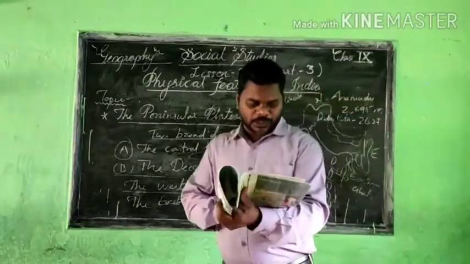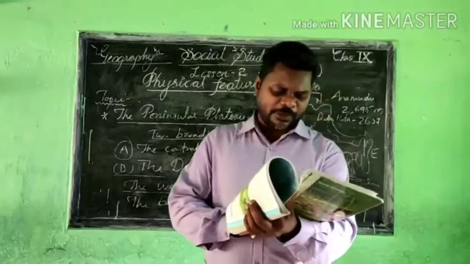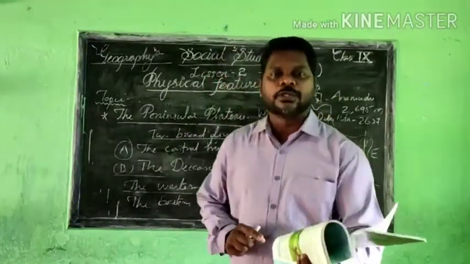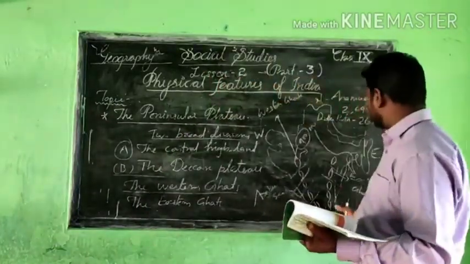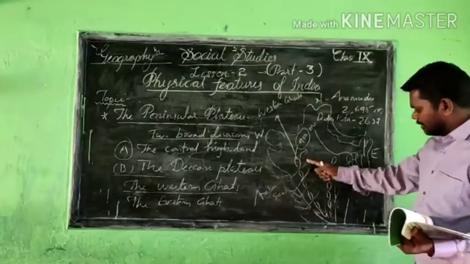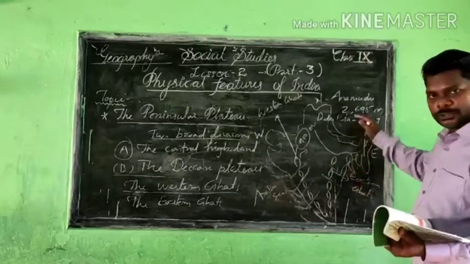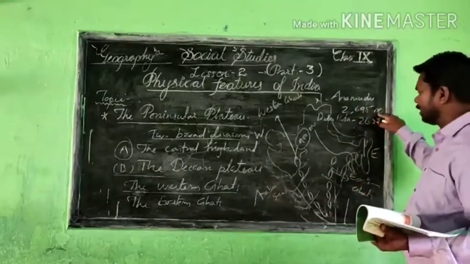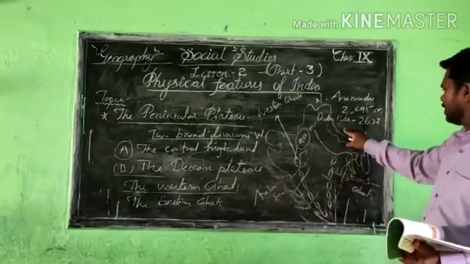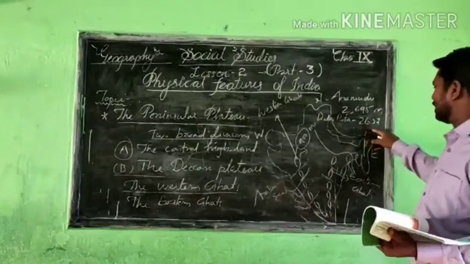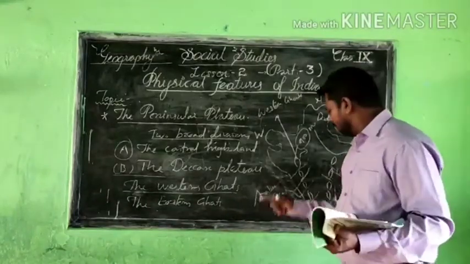Now, maybe an example. There are famous hill stations, Udagamandalam. You know that in the Eastern Ghats we are getting information about Udagamandalam in the south, and in the Western Ghats we have so many mountains and hill stations. And what is the height? 2,695 meters from the ocean level, and Doddabetta is 2,637 meters from there. That's very clear.